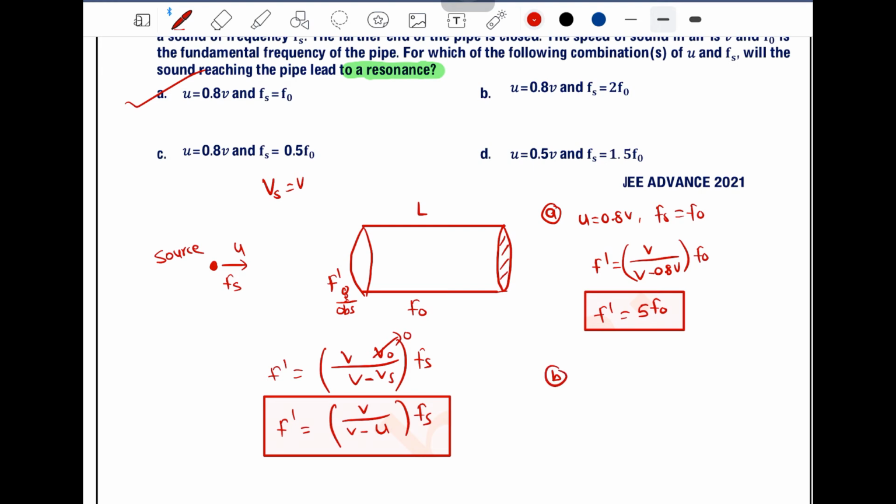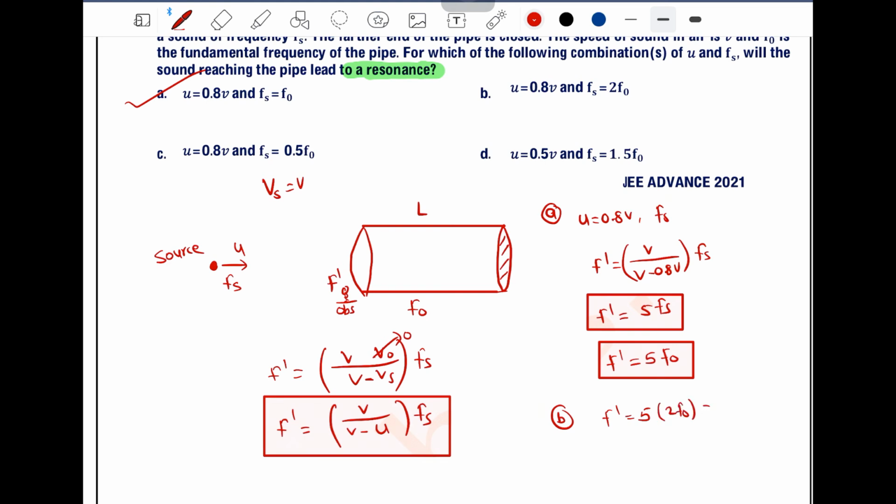Option B, u is again 0.8 V, and option C also has 0.8 V. So again we can write directly, instead of putting Fs, F dash is equal to 5 Fs. So in case of option A, we have F dash equal to 5 Fs, which is 5 F naught, so option A is matching. But in case of option B, F dash is equal to 5 Fs, and Fs is given as 2 F naught. So this will be an even multiple of F naught. So this is the incorrect one.